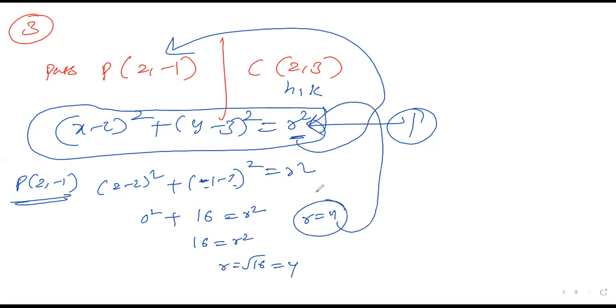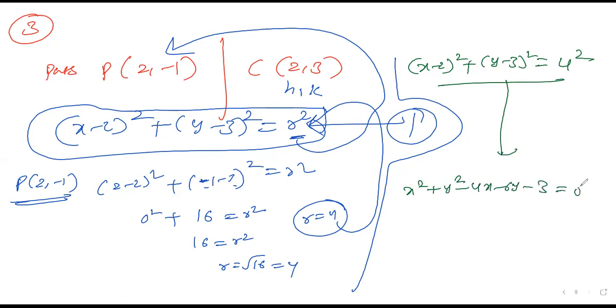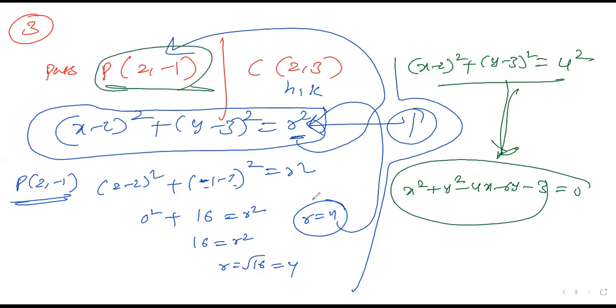Please substitute it in and you will get the answer. I'll substitute directly over here, because turning the paper will cause confusion. So (x - 2)^2 + (y - 3)^2 = r^2, which means 4 squared. After simplification, you get the answer directly. I'm writing the answer: x^2 + y^2 - 4x - 6y - 3 = 0. So the third question is similar to the second question, because only the point is different here. That's what I substituted.